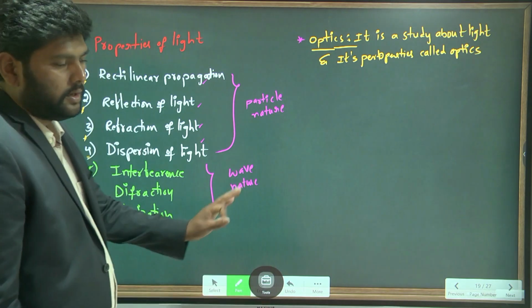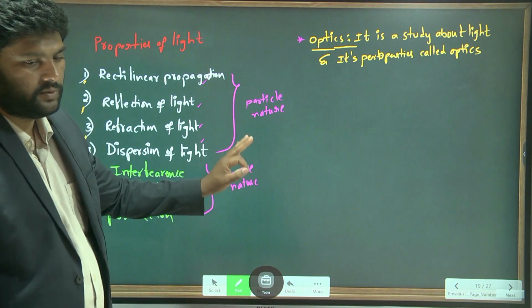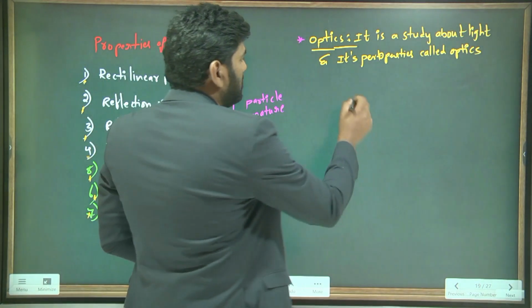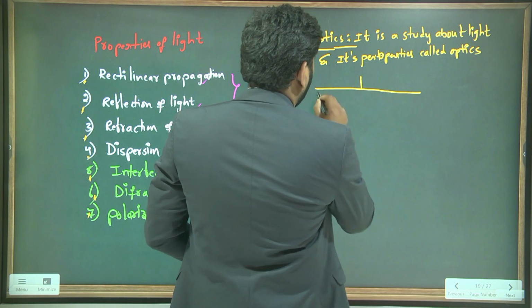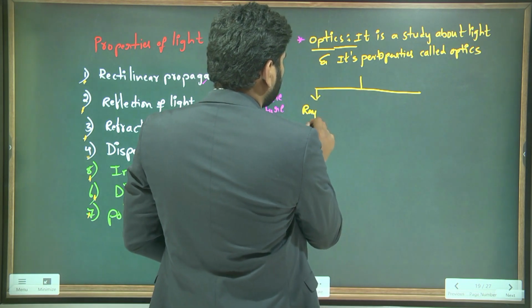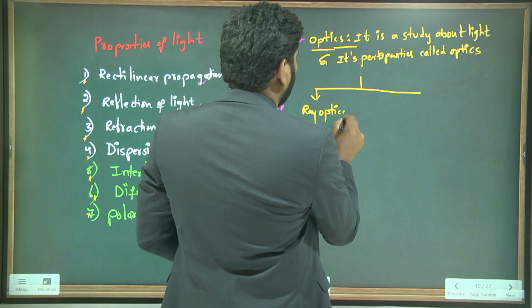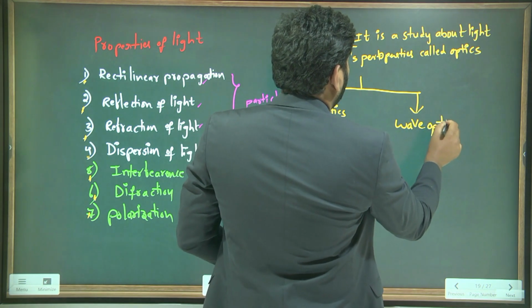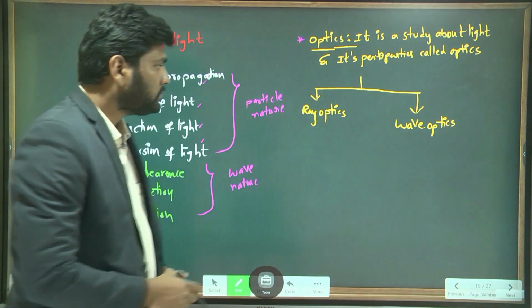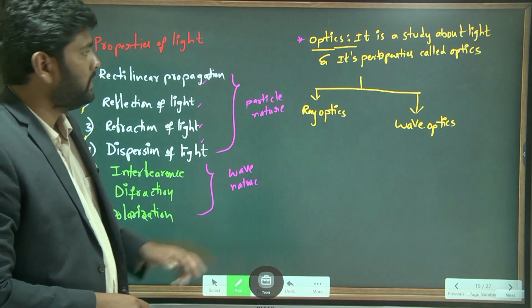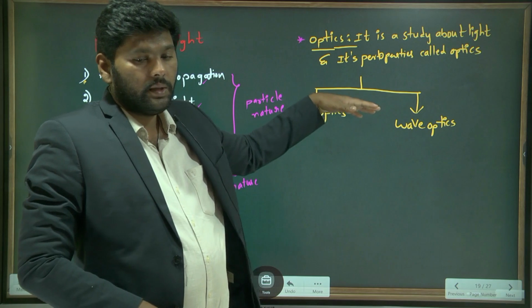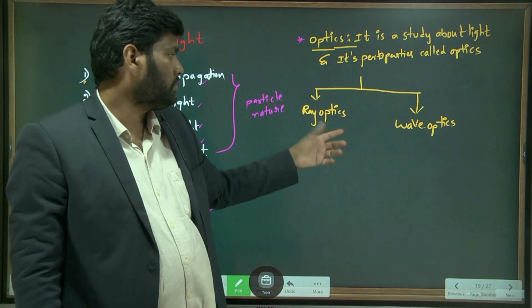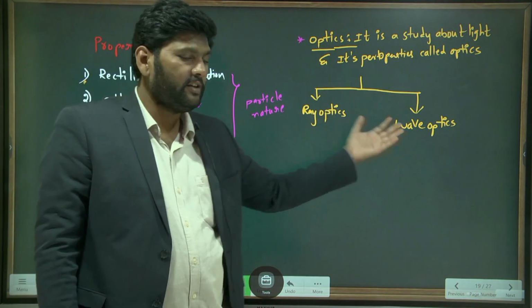Optics. Here, optics is a branch of physics actually. Again, it has two branches. The first branch is ray optics, and the second branch is wave optics. We call it optics as a whole, but here it is divided into two sub-branches: ray optics and wave optics.